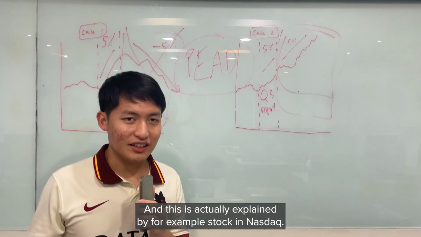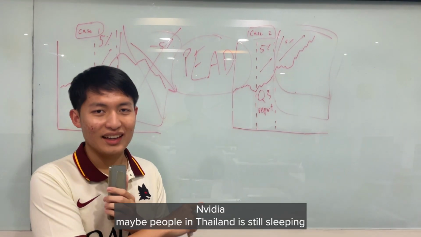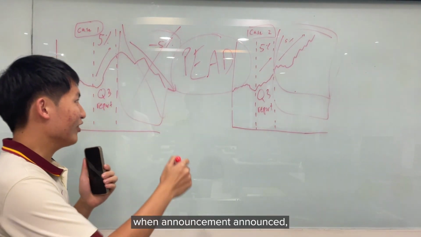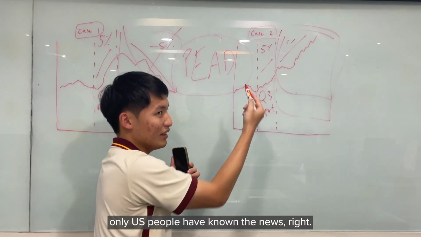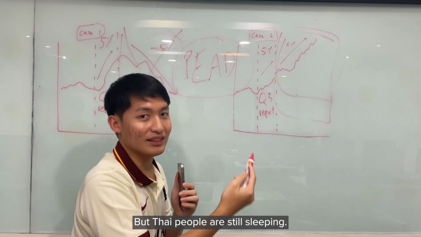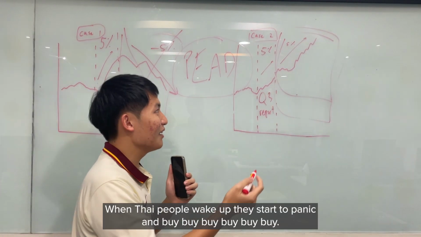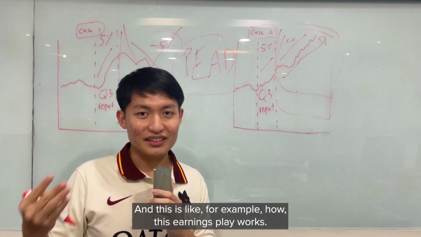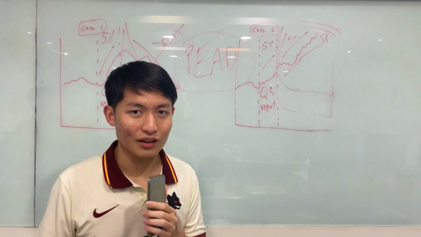And this is actually explained by, for example, a stock in Nasdaq, right? Nvidia. Maybe people in Thailand are still sleeping. When the announcement is announced, only US people have known the news, right? But Thai people are still sleeping. When Thai people wake up, they start to panic and buy. And this is, for example, how this earnings play works. And let's continue to how it works furthermore.